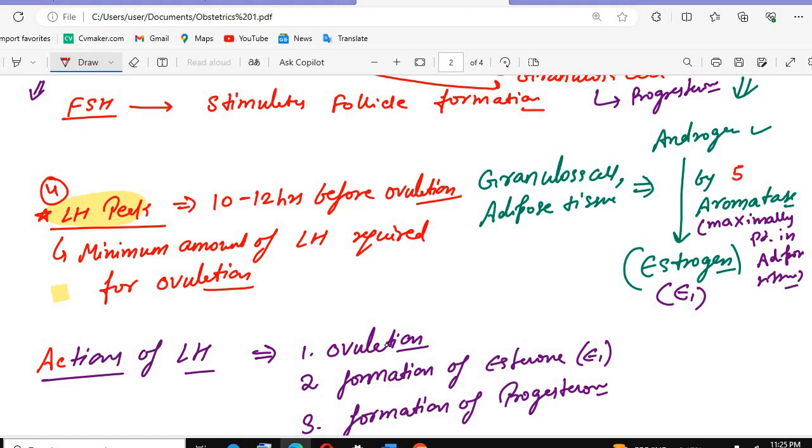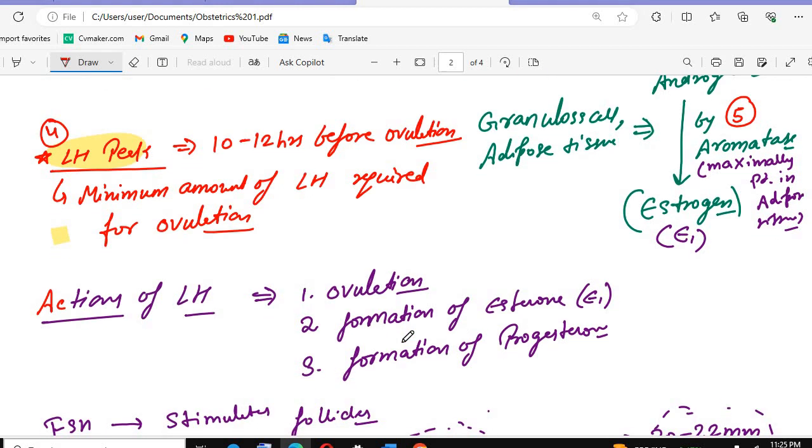Then we have aromatase. The aromatase enzyme is maximally present in the adipose tissue. What does it do? It converts the androgens into estrogens, we call it estrone, that is the E1 hormone. Action of LH: ovulation, formation of estrone, and formation of what? Progesterone.